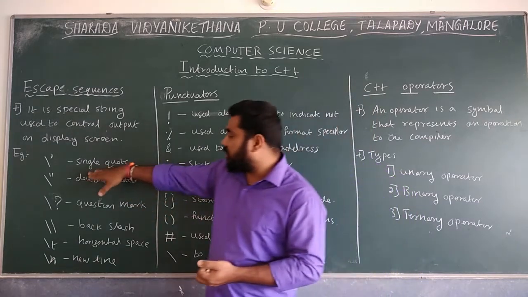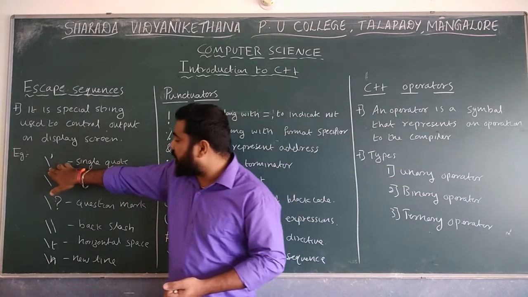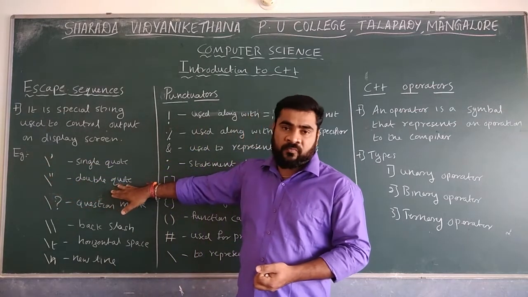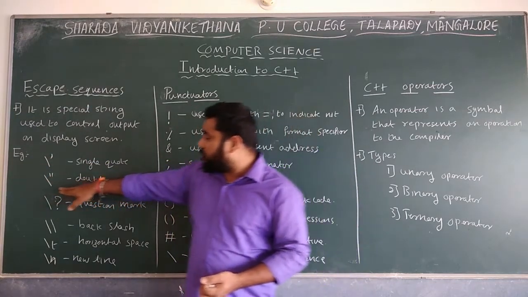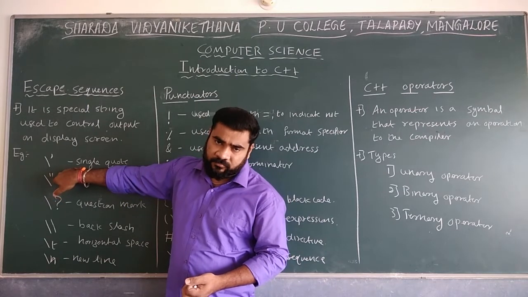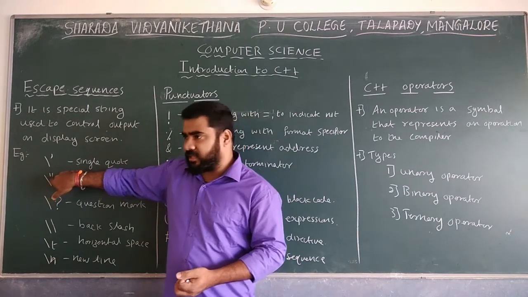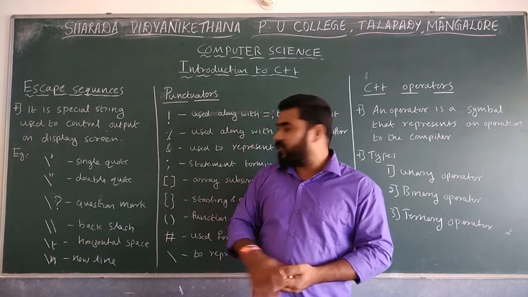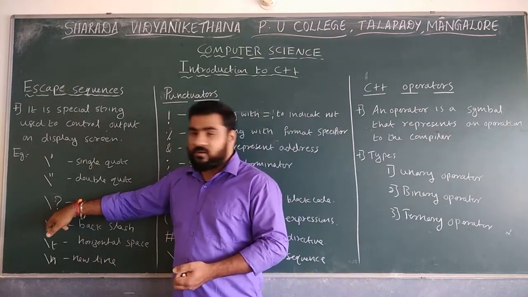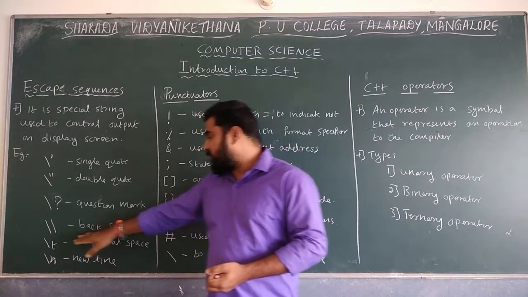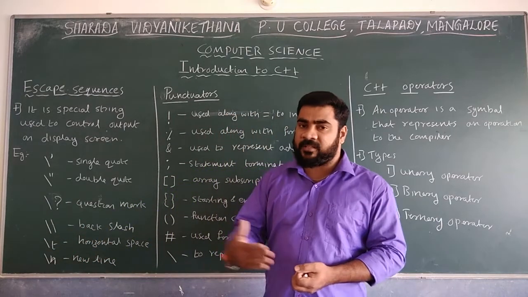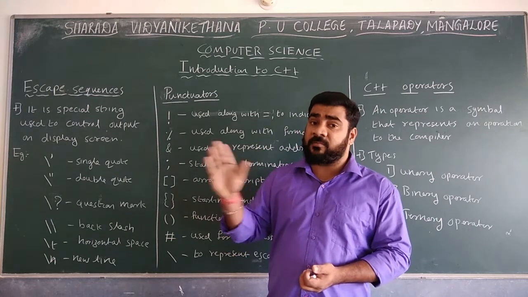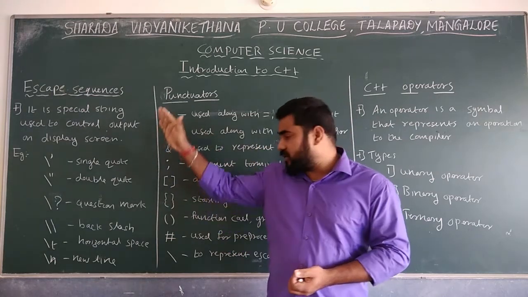So if you want to display a single quote, backslash single quote is required. If you want to display the double quote, you have to use backslash double quote. If you want to display the question mark, backslash question mark is required. The next one is double backslash. If you want to display the backslash itself, you have to use a double backslash. One is the escape character, the second one is what is going to print.